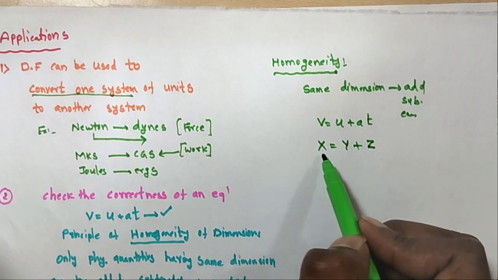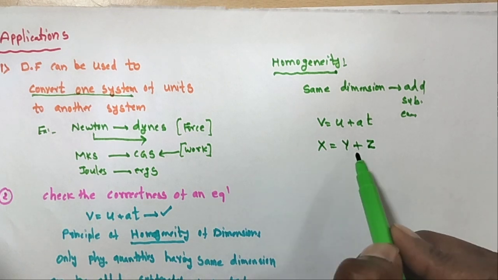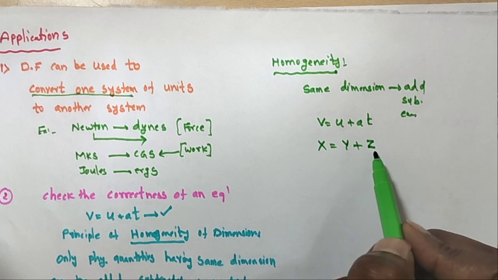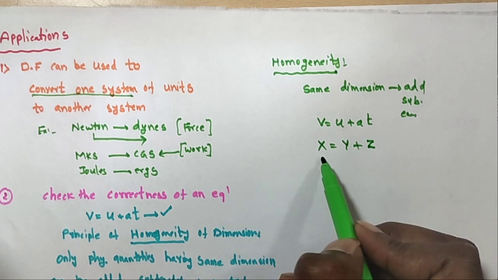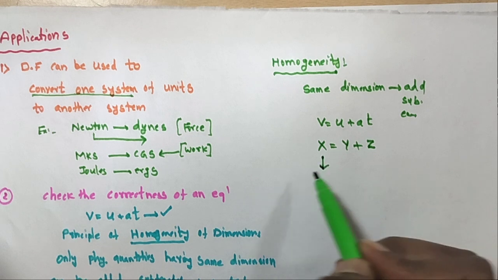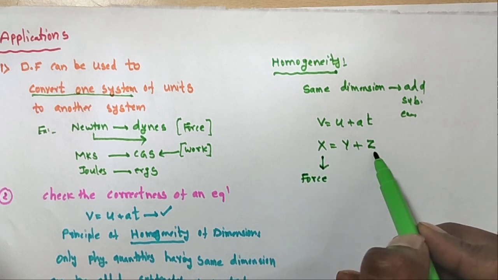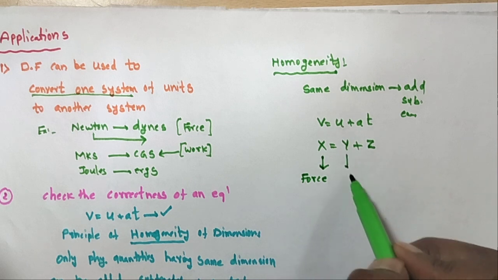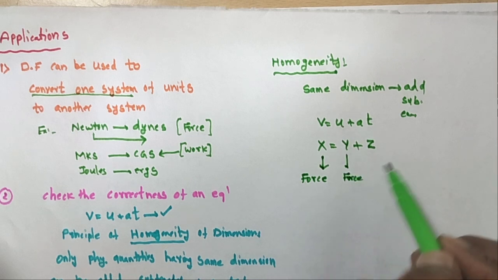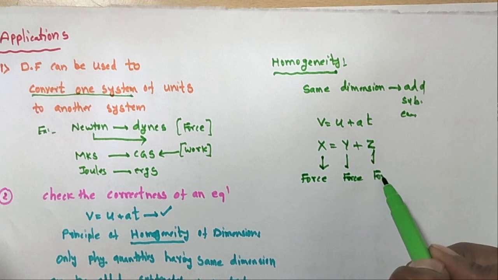So x represents one physical quantity, and y and z are different physical quantities. Suppose here I am taking x as a force. What are y and z? The y is also a force quantity, and the z is also a force quantity.